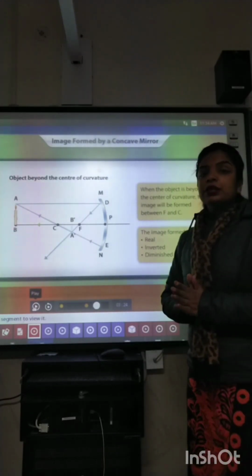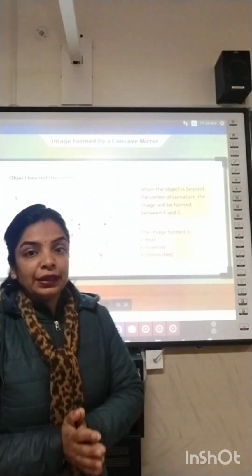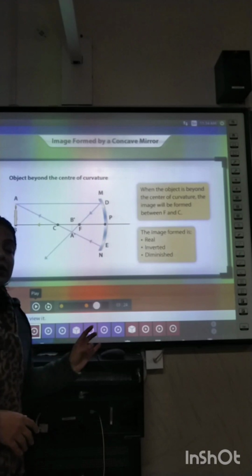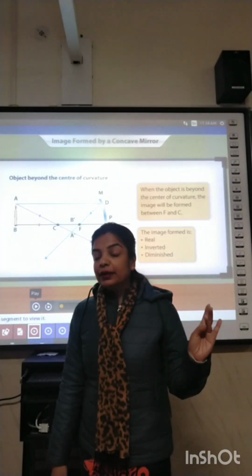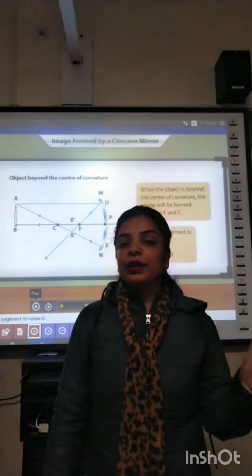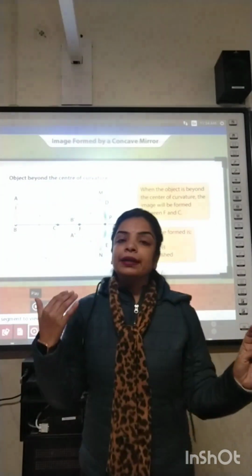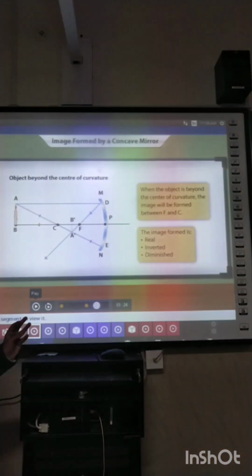Okay, so the first case which we have studied was that the object was placed at infinity, at a very large distance. So when the object was placed at a very large distance, what were the characteristics of the image? The image formed was real, inverted, diminished. Diminished means very, very small. क्योंकि object बहुत दूर था इसीलिए उसकी image बहुत छोटी बन रही थी. Highly diminished. And what was the location of the image? Means where was the image formed? The image was formed at the principal focus of the mirror.